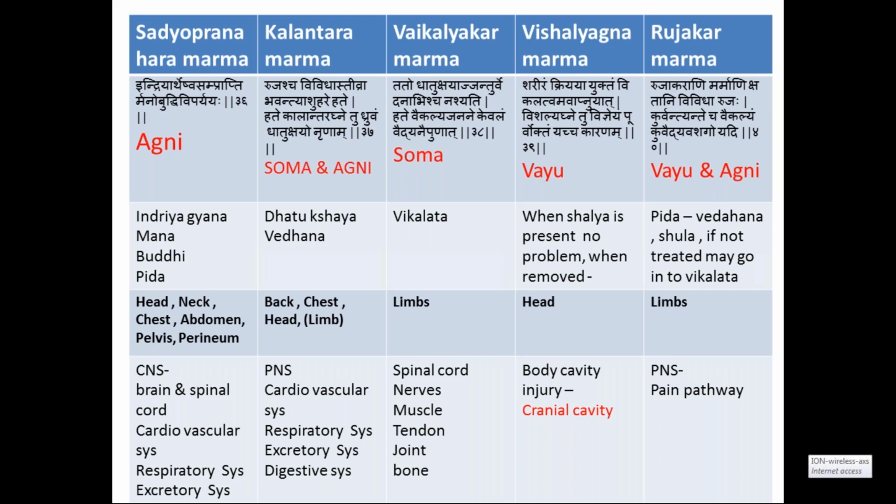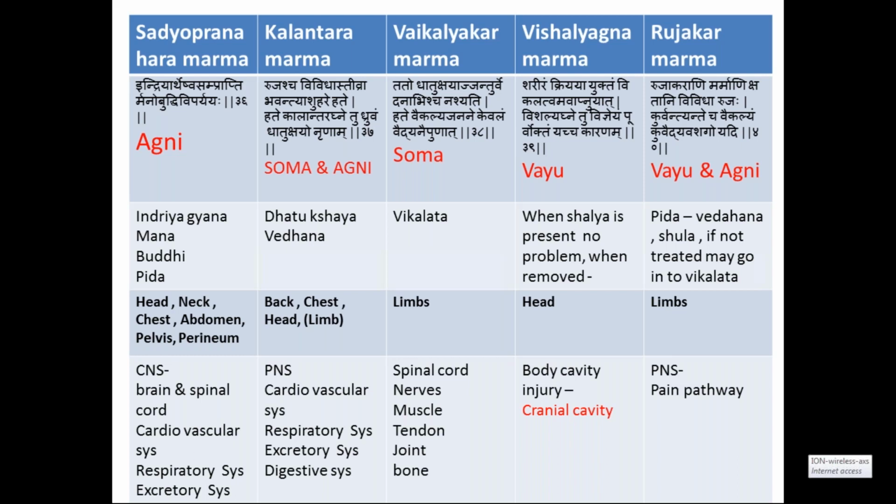After this slide, I will end today's class. The last slide is about all these references you will get in the Shushruta Sharirasthana regarding the Sadhya Pranahara Marma, Kalantara, and Vaikalakara, Rujakara, and Vishalagna. Okay, is it clear? Next, only one slide is there. Is it okay?